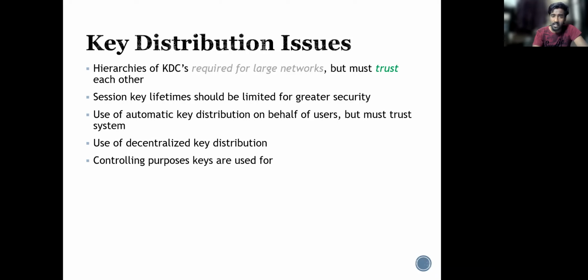The session key lifetime should be limited for greater security, because if the lifetime of a session key is long, there is a chance of it being compromised. So that's the reason the session key lifetime should be limited. Automatic key distribution on behalf of the users is also used, but it must have a trust system. That is, a key should change itself automatically. Decentralized key distribution and control purpose keys are also used.